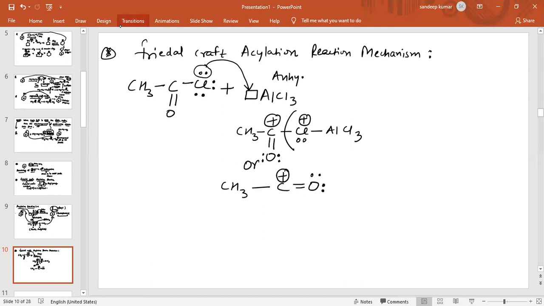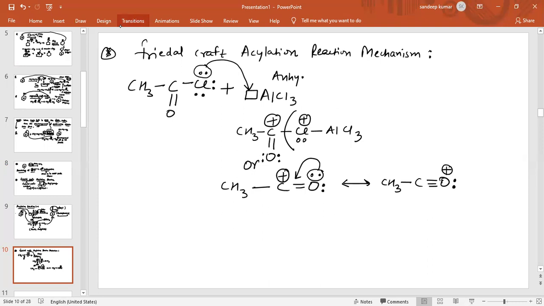Now see what happens. Basically, this is electron deficient and this is electron rich. So the electron rich oxygen will supply its electron pair in between carbon and oxygen. When it supplies the electron pair, there is formation of a triple bond between carbon and oxygen. Now we can see easily in this case the positive charge on this oxygen atom.